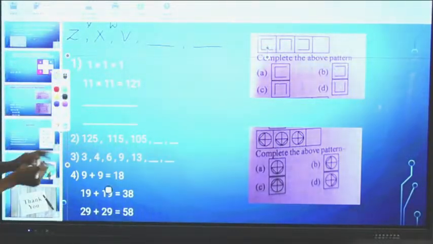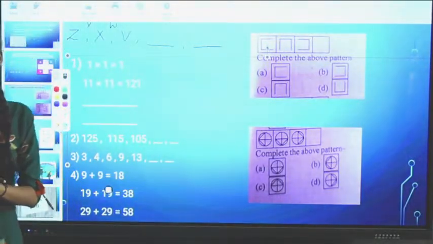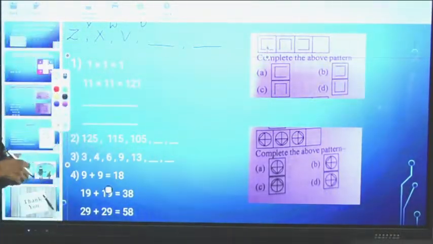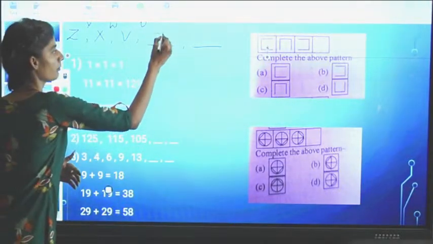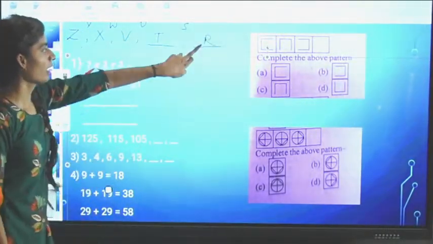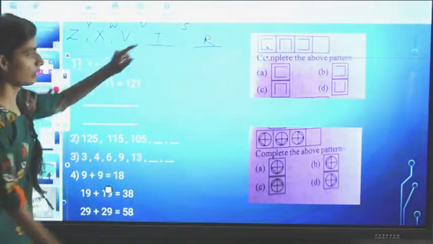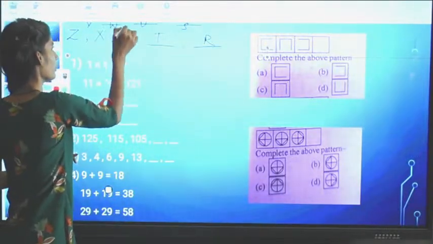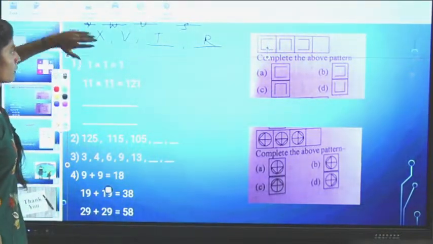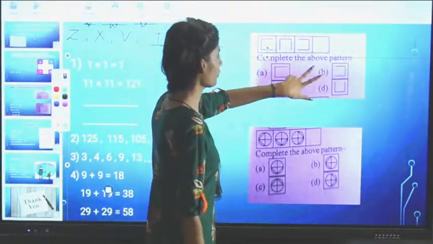So V, W, X, Y, Z. Now what comes before V? U comes, skip U. After skipping U, T comes, then skip S, then R comes. So now you can check R, S, T, U, V, W, X, Y, Z. Okay. R, then skip S. This need not be written, I have written it for explanation purposes only. That is done.